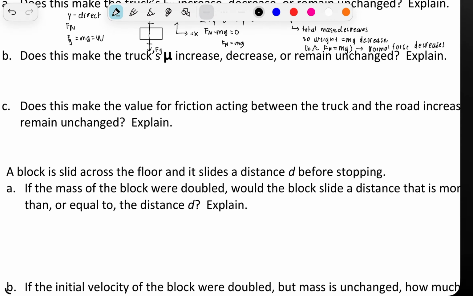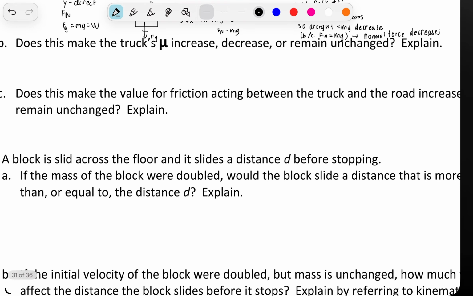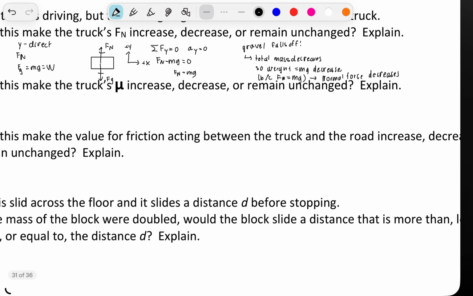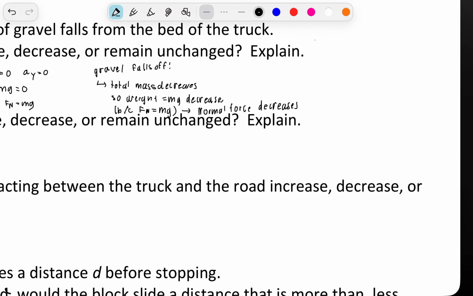Does this make the truck's mu increase, decrease, or remain unchanged? Mu is the coefficient of friction. So, what we can do for this question 1, we can also show that Fn initial is equal to the mass of the truck plus the mass of the gravel, times g.